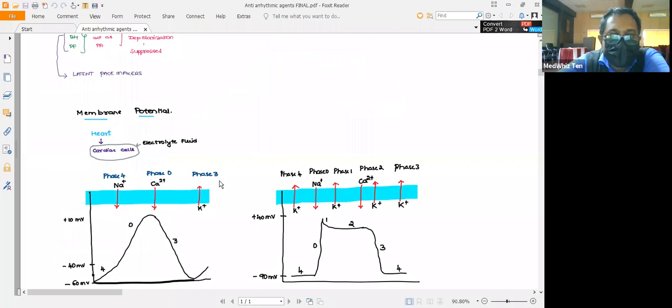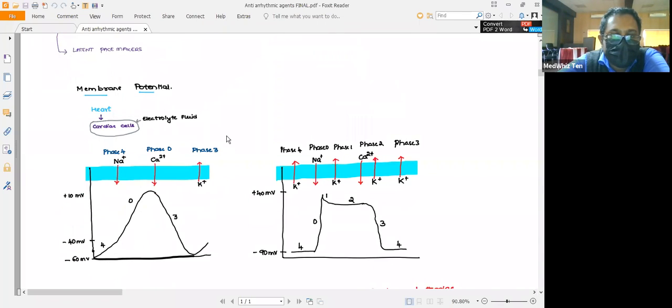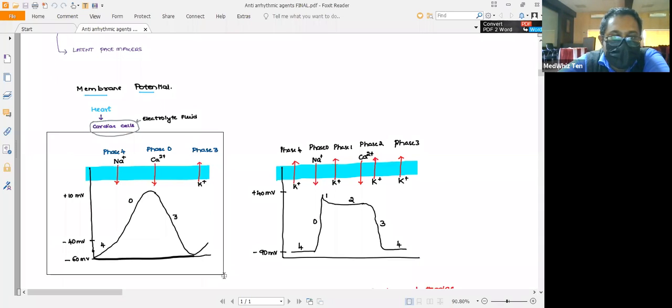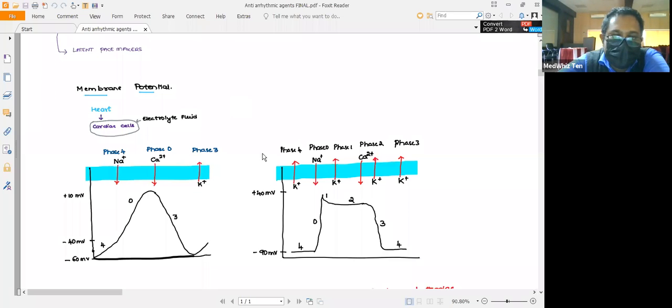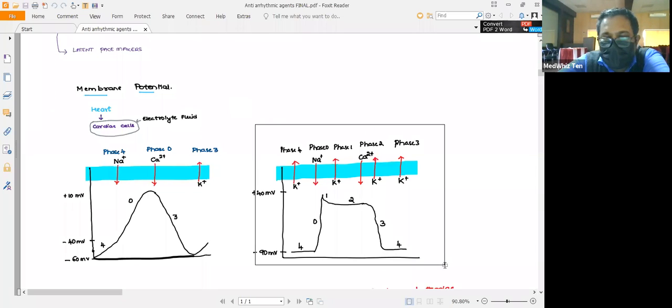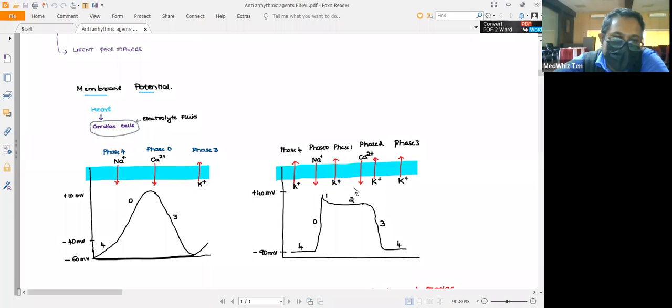So having seen the specialized cells, let us see the membrane potential, how it helps in impulse propagation as well as action potential generation. This graph is a representation of the membrane potential in the pacemaker cells. And this graph will represent the membrane potential as well as the action potential generation with respect to the contractile cells, that is, in the cardiac myocytes.